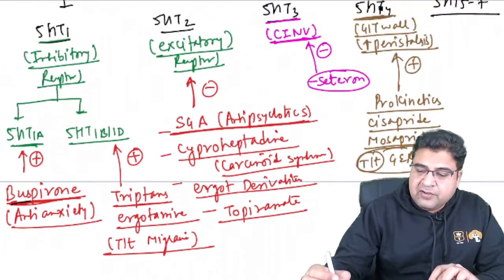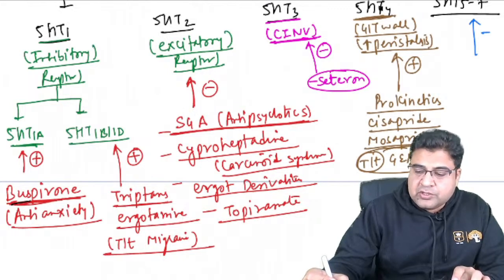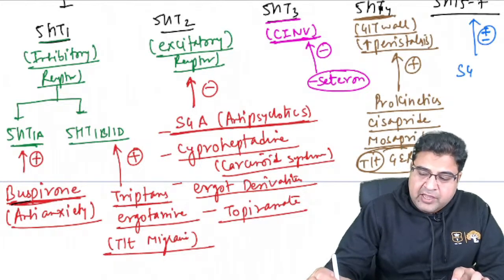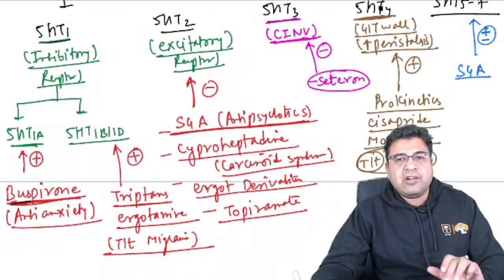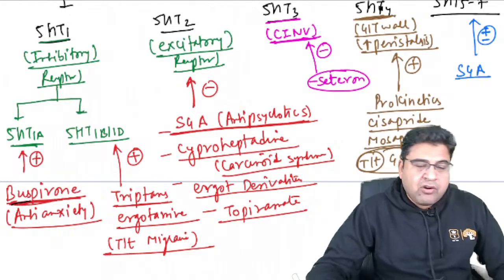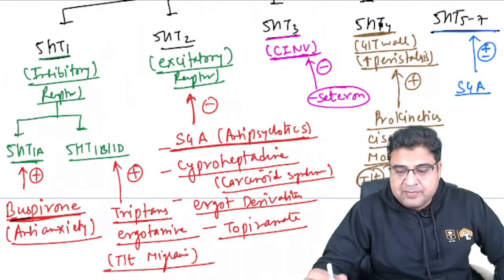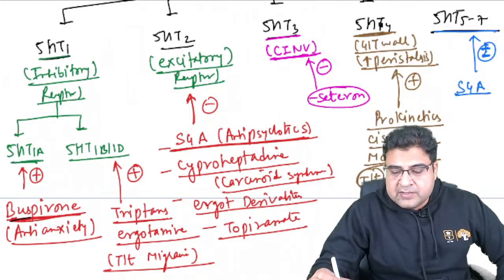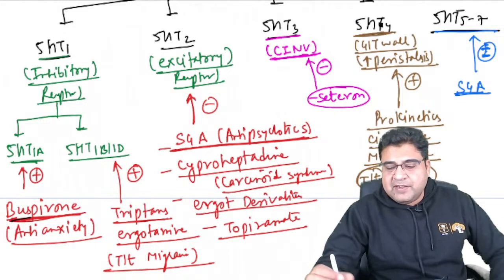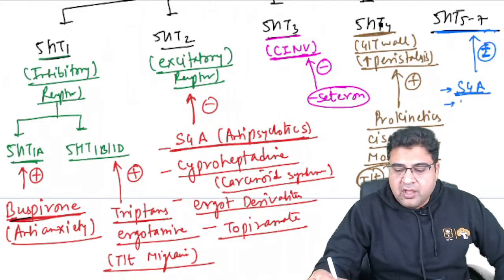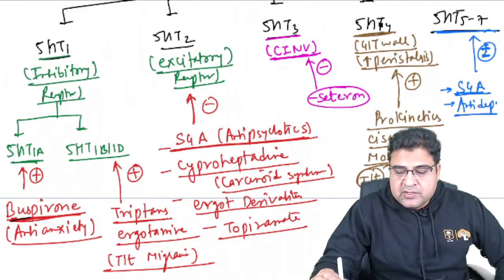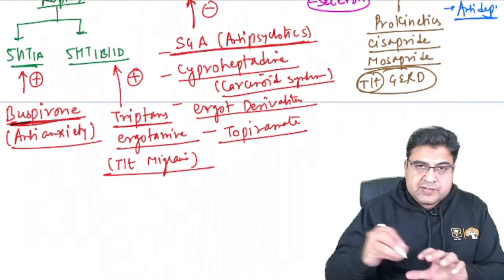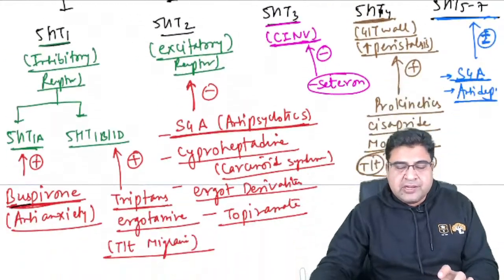Last are the medicines that act on serotonin 5 to 7 receptors. These medicines can stimulate or inhibit these receptors. We again have the second generation antipsychotics, which can stimulate some of the receptors and inhibit others, so we call them modulators of these receptors, right? Some antidepressants also act on serotonin 5 to 7 receptors. So this is a list of the medicines that act on the serotonin receptor types.